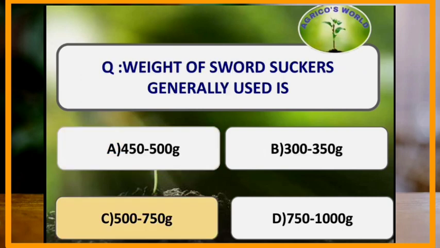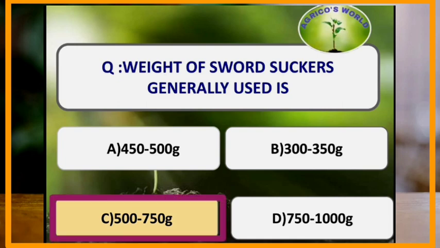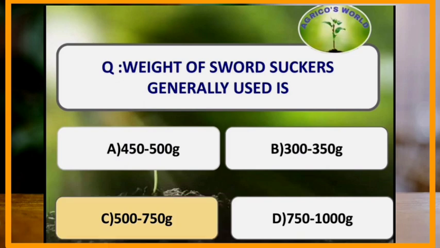What is the average weight of the sword suckers which are generally used for propagation? Sword suckers are the propagating materials which are used in banana, and these are the suckers which are attached to the mother rhizome superficially, and they have narrow leaves at the earlier stages. The average weight of the sword sucker is 500 to 750 grams.